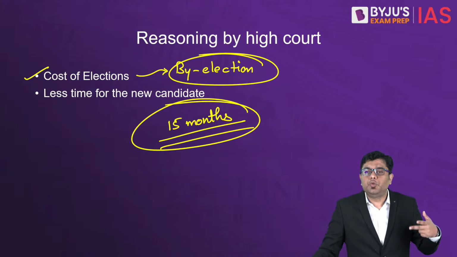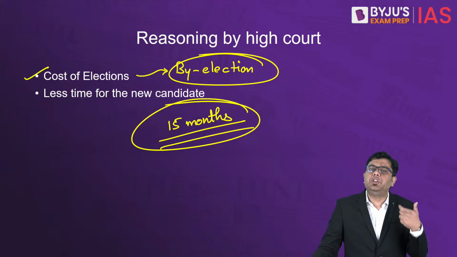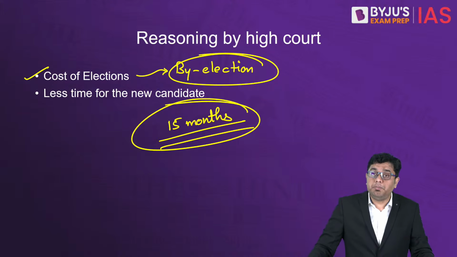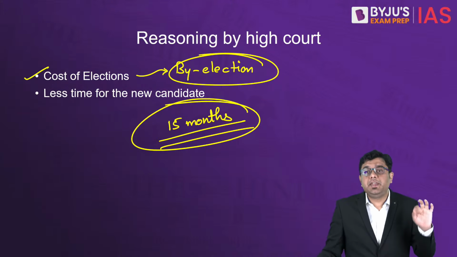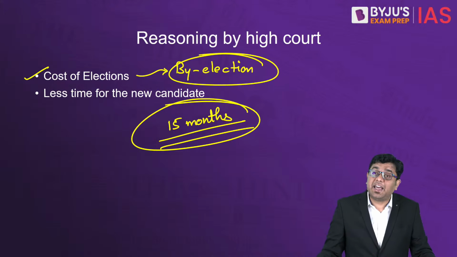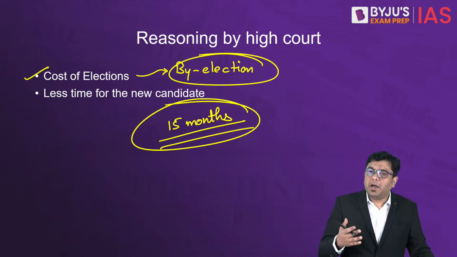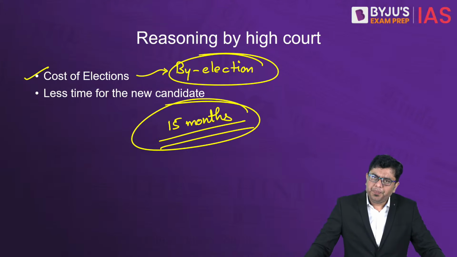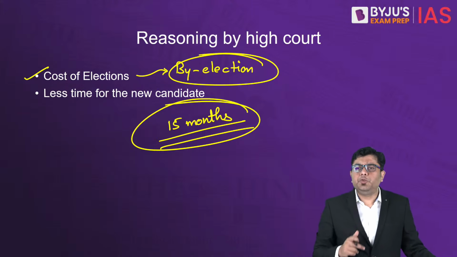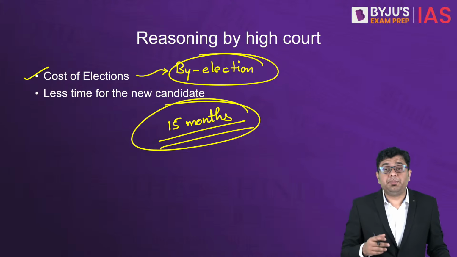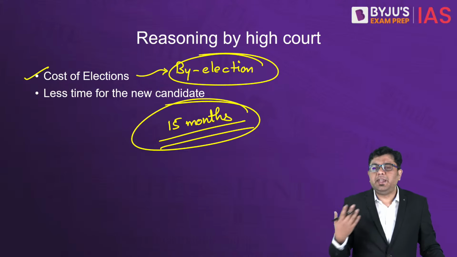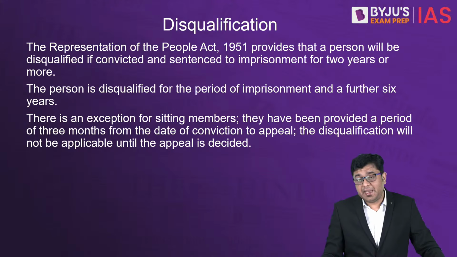So keeping these two in mind, the Kerala High Court came up with the opinion that the entire process should be suspended in a way that the conviction should not lead to immediate disqualification. That has provided Mr. Faisal with a window whereby he can appeal his case again. Now, this particular conundrum is not something new in Indian polity, and this matter has been taken up to the Supreme Court significantly.